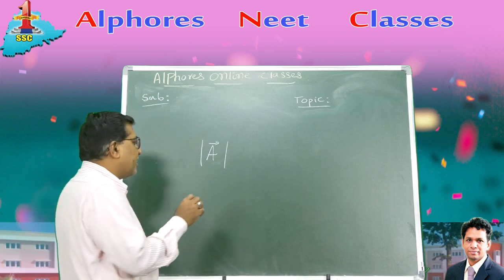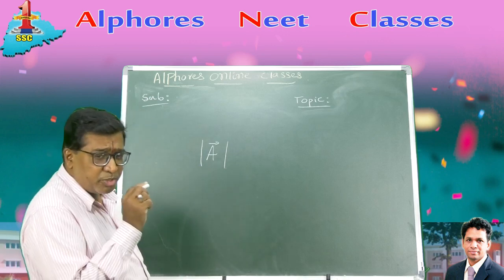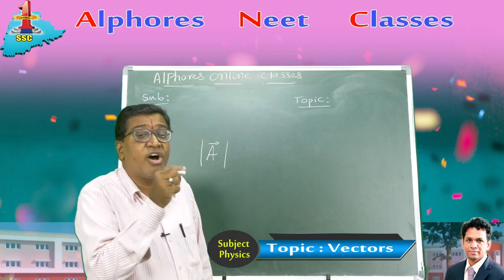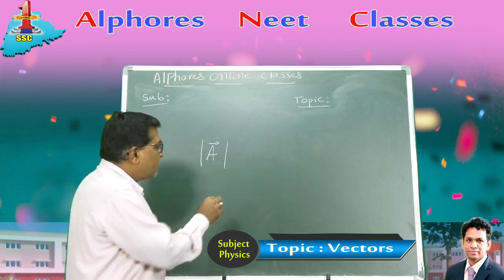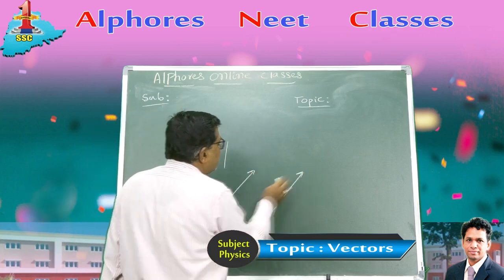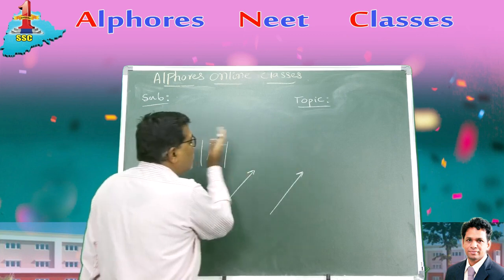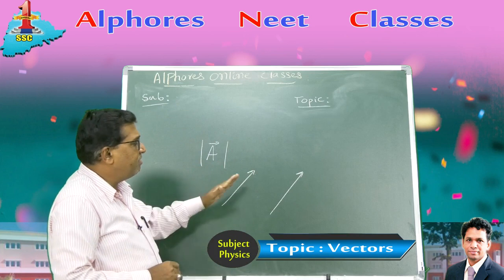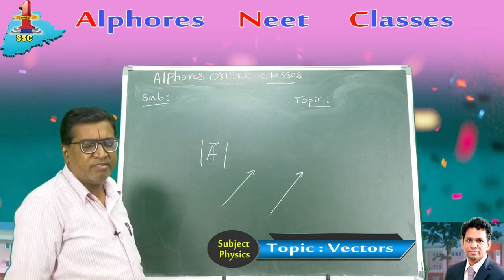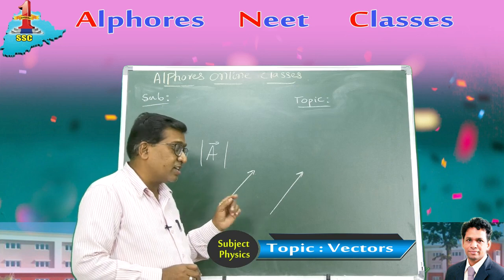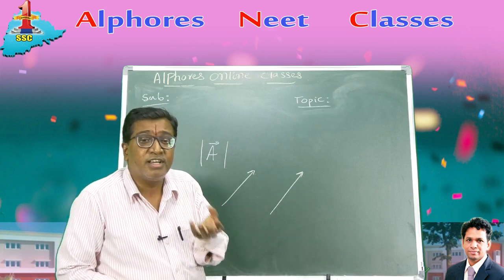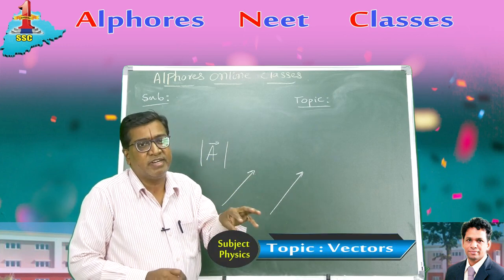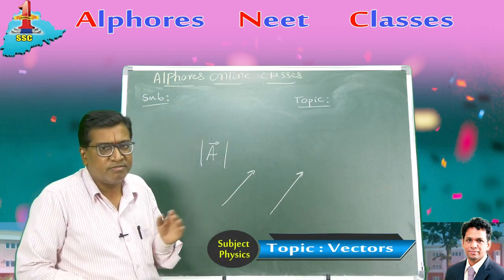A vector whose initial point is not fixed is a non-localized vector, or free vector. These free vectors you can displace. When you displace them parallel to themselves, in any direction, there is no change in the vector. Such vectors are called free vectors. But there are some vectors whose point of application is fixed. They are called localized vectors. They cannot be displaced whichever way you like.